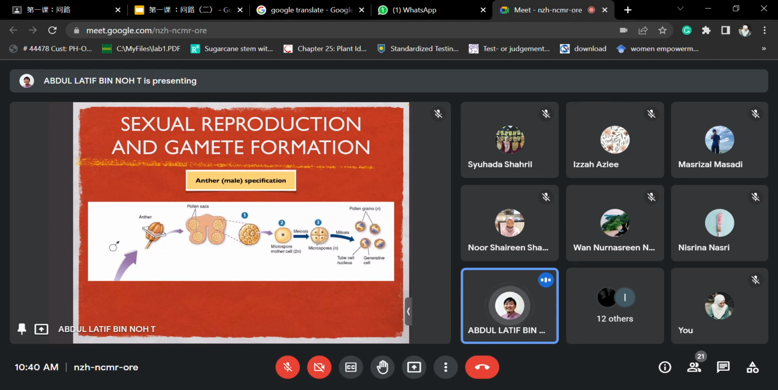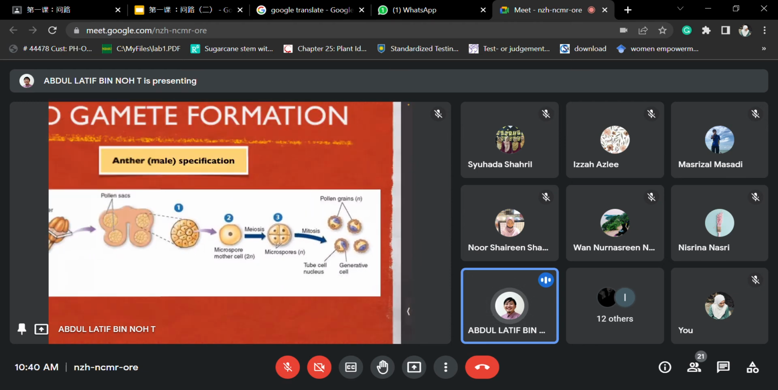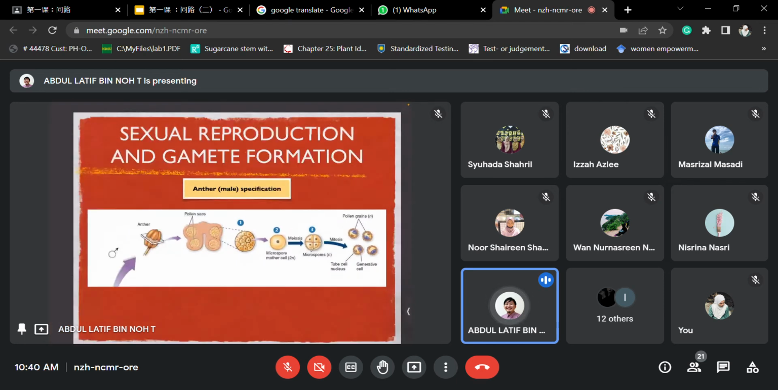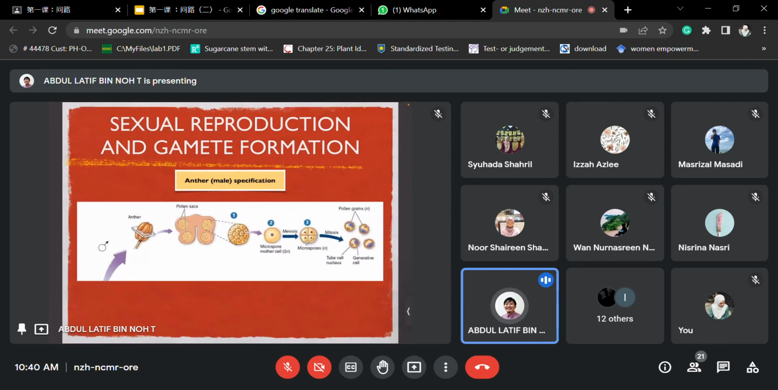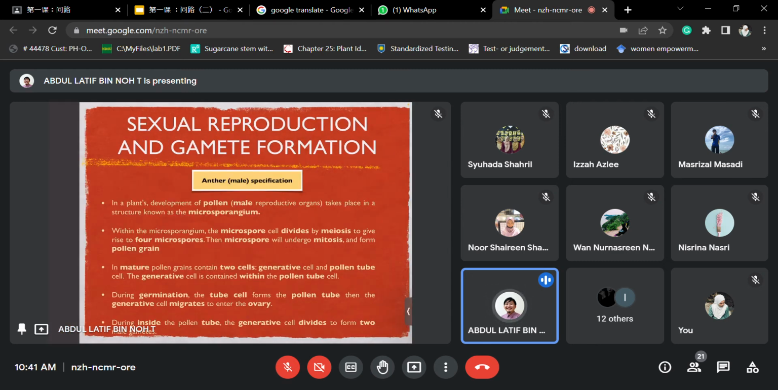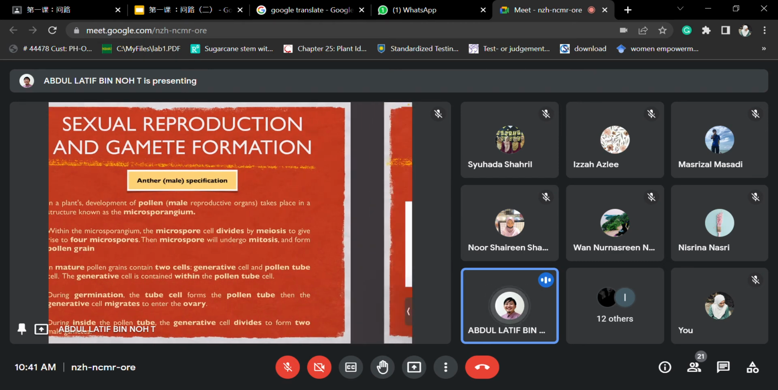So bear in mind and please remember, people normally get confused about the generative cell. They first come with the generative cell and suddenly they become two separate sperm cells. This is what we call the double fertilization process. One will fertilize the egg and one will fertilize the central cell. So this is where we call it the double fertilization process. Don't worry, the explanation is also here. You guys can read it yourself later. Right, let's go for the